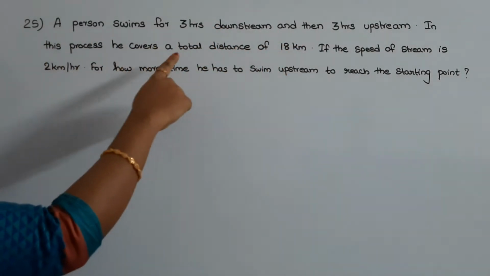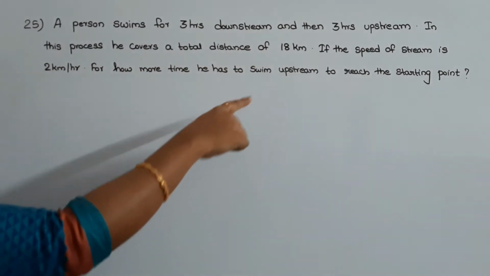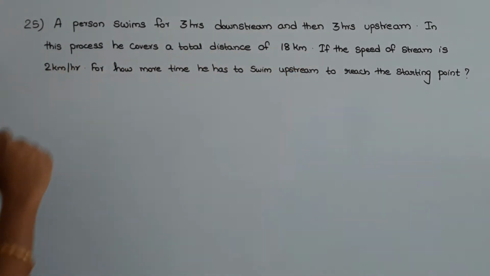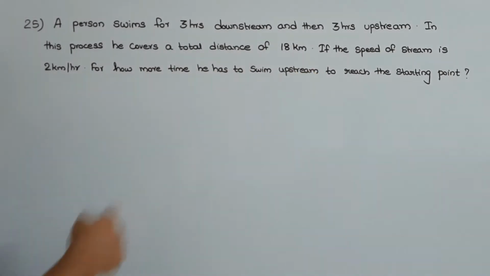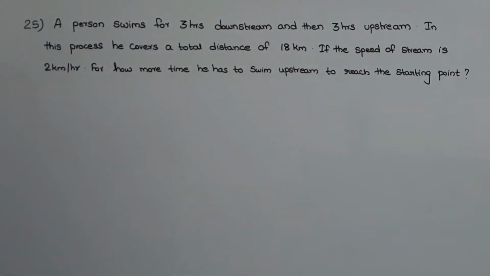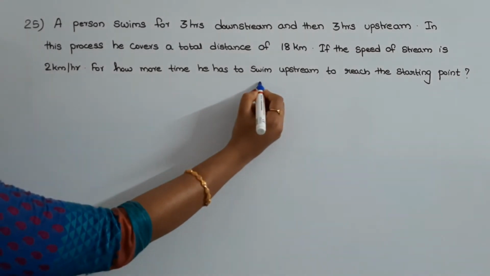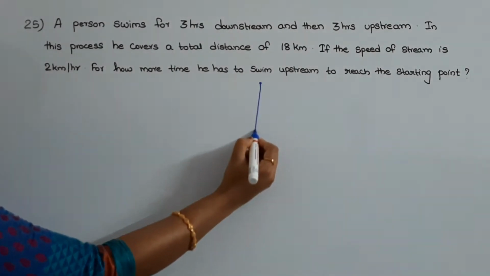The next question is, a person swims for 3 hours downstream and then 3 hours upstream. In this process, he covers a total distance of 18 km. If the speed of stream is 2 km per hour, for how more time he has to swim upstream to reach the starting point? So in this question, they are telling that a person swims from a point downstream for 3 hours.